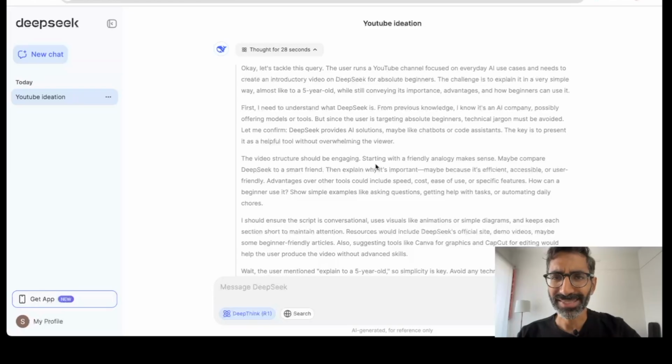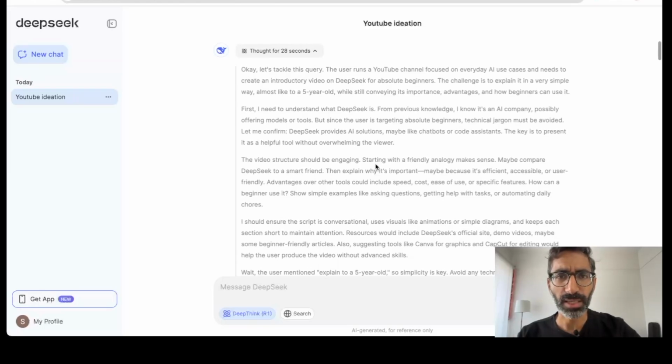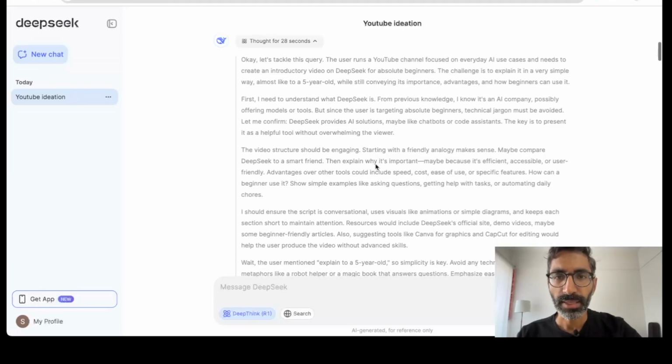Now, just the way it's started to think is pretty incredible, right? Then it gets deeper. First I need to understand what DeepSeek is from previous knowledge. Now it's thinking about what DeepSeek actually is, trying to find from its sources. Since the user is targeting absolute beginners, technical jargon must be avoided. Let me confirm, DeepSeek provides AI solutions, maybe like chatbots or code assistants. Key is to help it as a helpful tool without overwhelming the viewer.